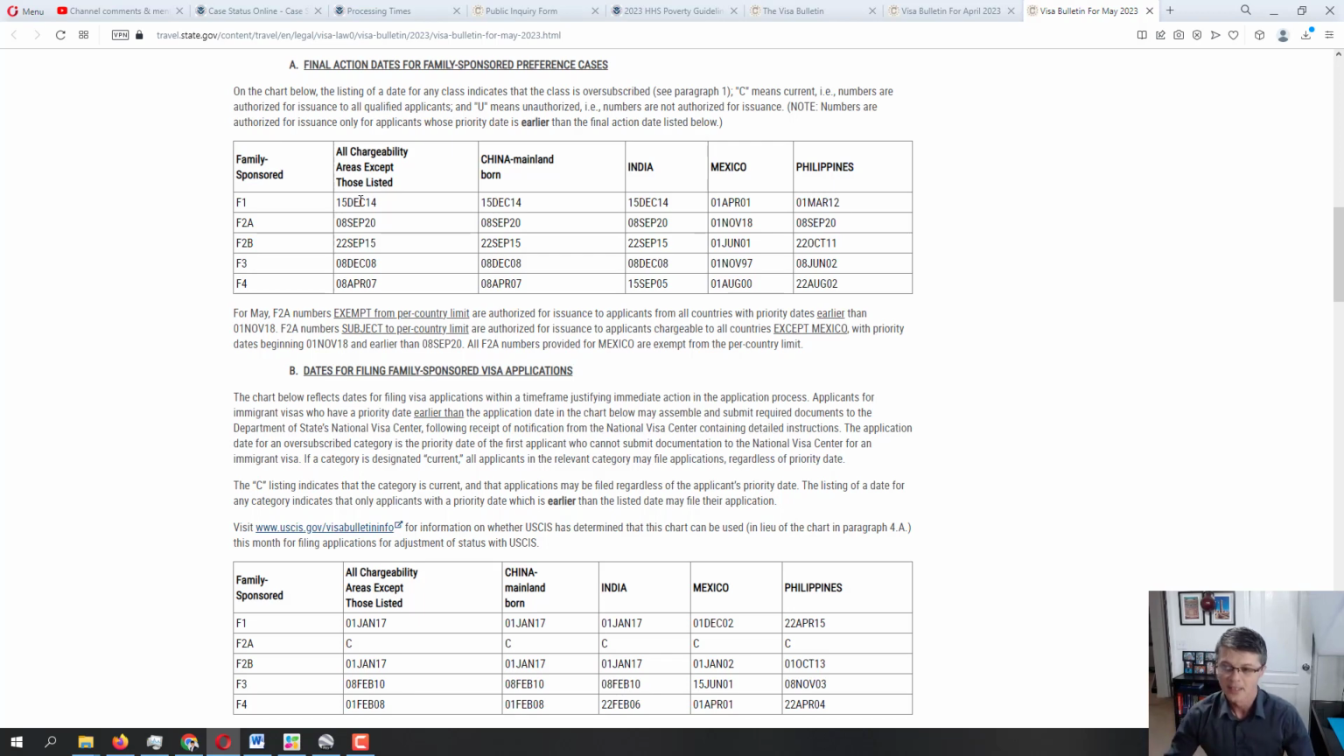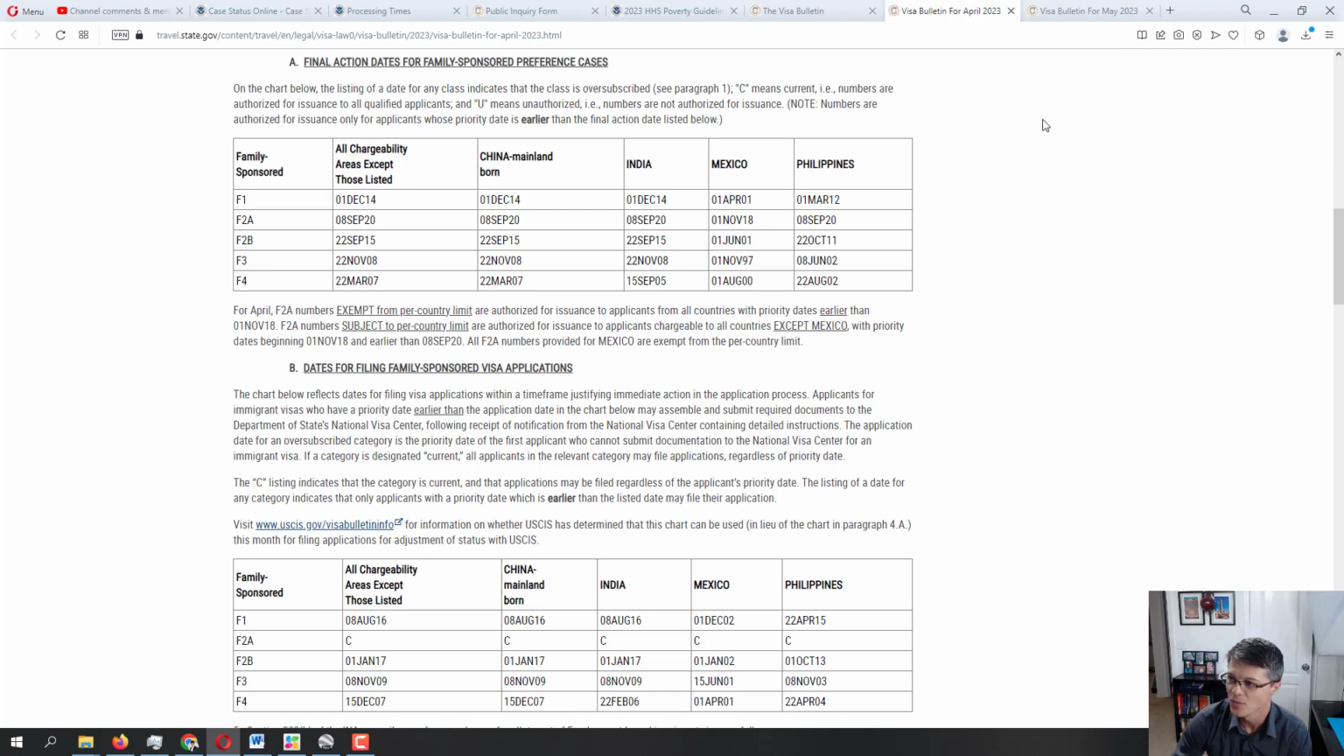I think this thing's gonna be speeding up. Why? Again, because this particular category was, for the most part, always current. Why? Because there is a large number of immigrant visas that is available for this specific category. That's spouses and children under 21 of permanent residents. Now, moving further to the F2B, let's see if there's any change on F2B. There's absolutely no change on F2B whenever it comes to documentarily qualified dates.